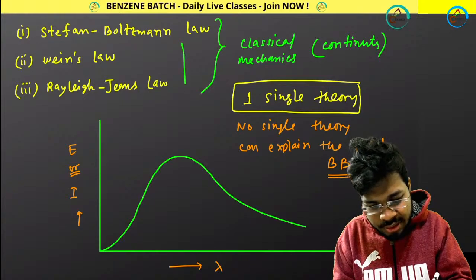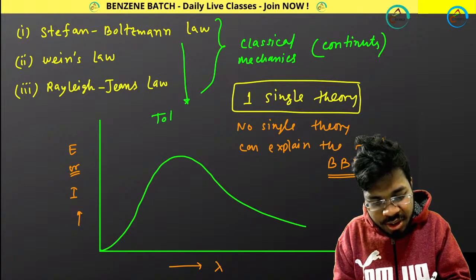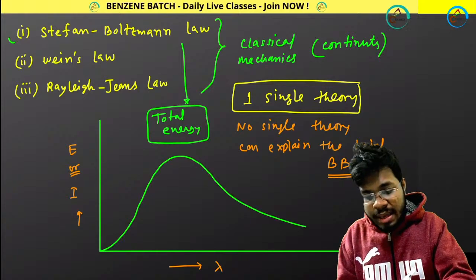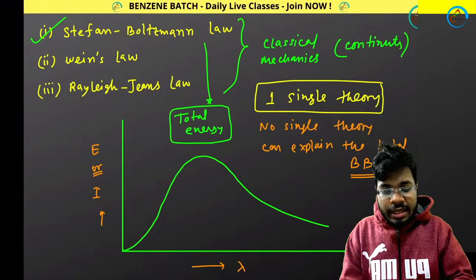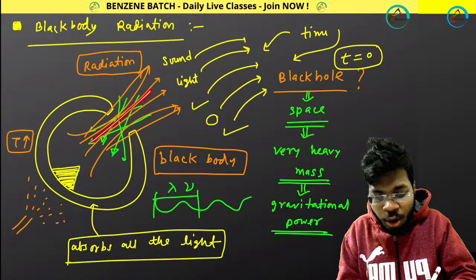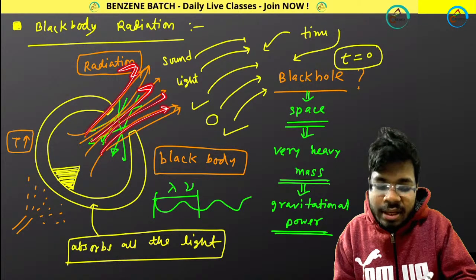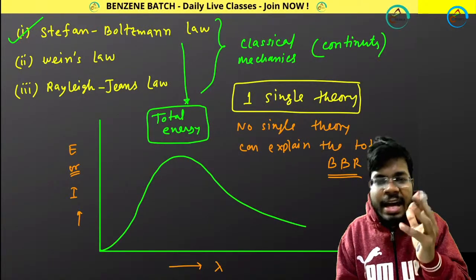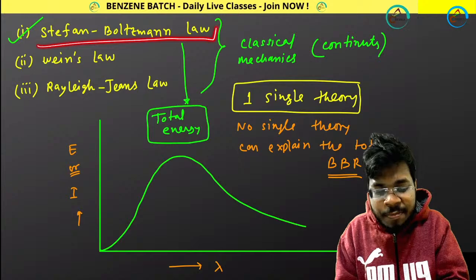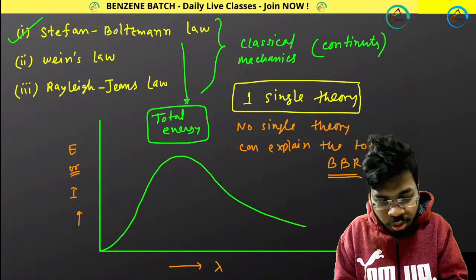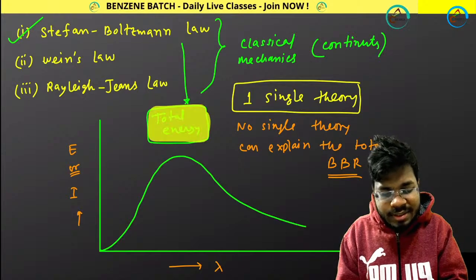Let me tell you, this calculates the total energy of the radiation that is getting out from the black body. The radiation's energy has been calculated by the Stefan-Boltzmann law. So the Stefan-Boltzmann law only does this thing, it calculates the total energy.